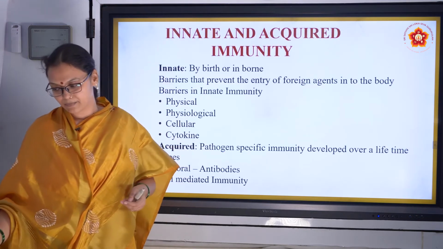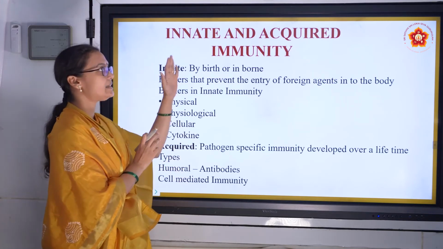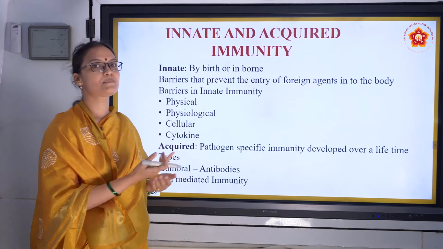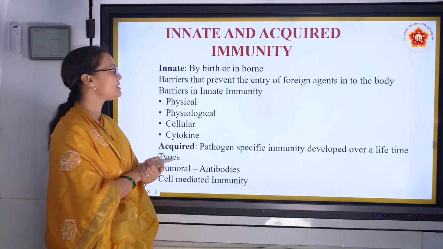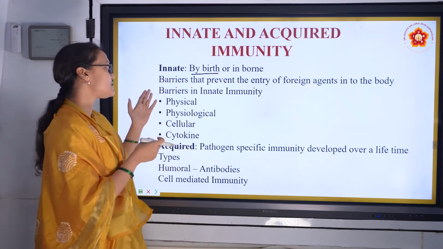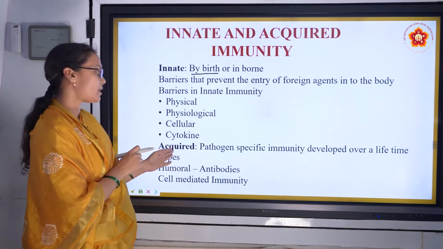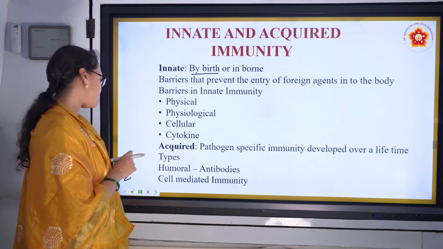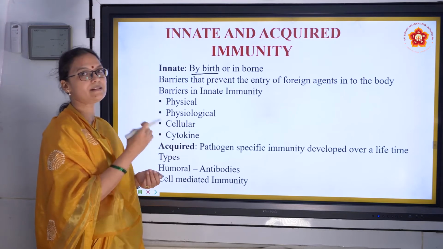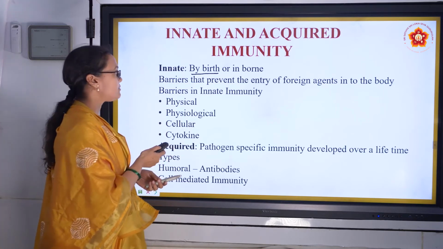Now we're going to start the main topic, classification of immunity. Immunity is classified as innate and acquired immunity. That's one type of classification. What is innate? Innate means that it is present in our body from birth. Basically, these are barriers in our body that help protect us from infections. Then we have acquired immunity, which is pathogen specific. As we grow in age, we acquire immunity against certain pathogens. We'll go into detail about each of these.